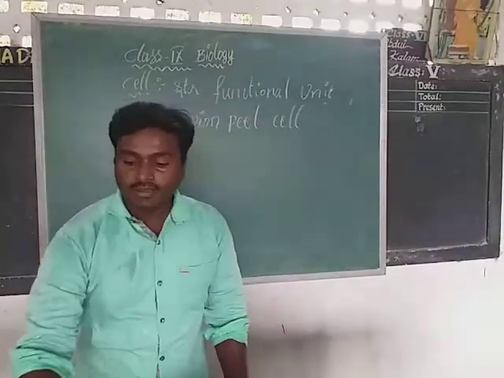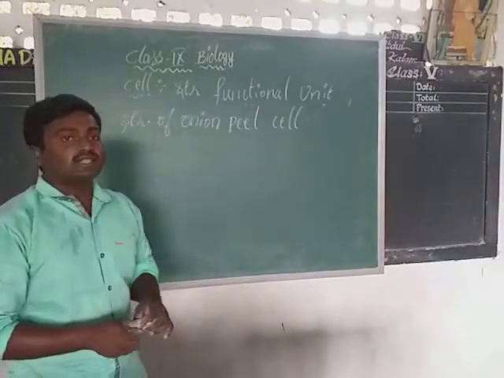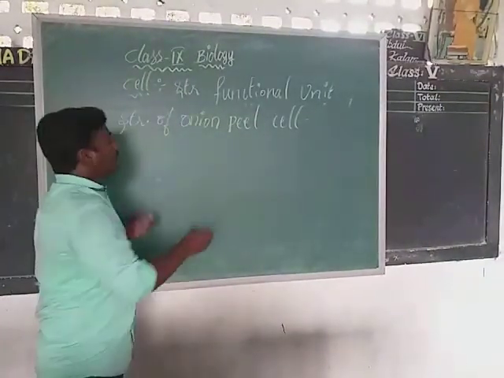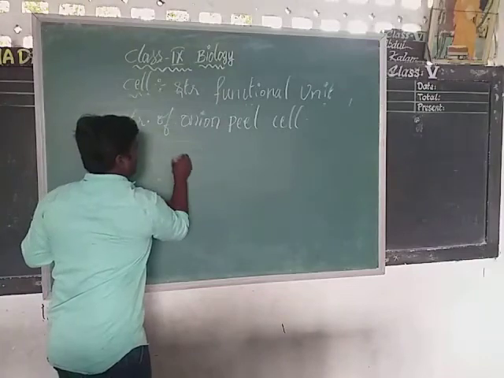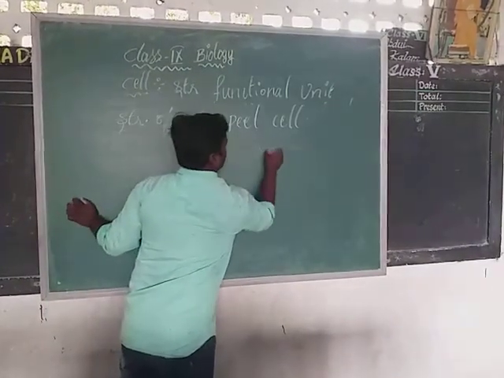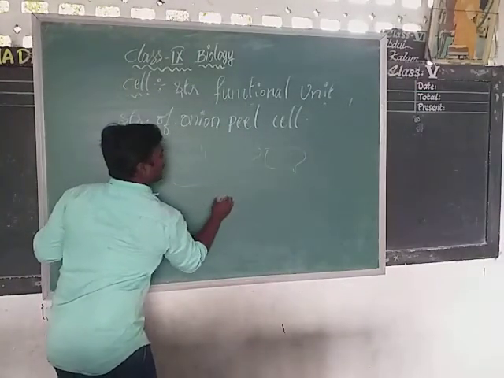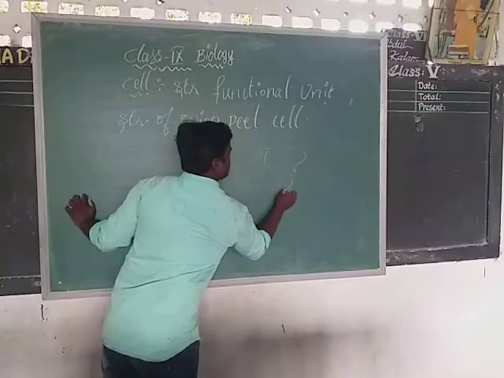Structure of onion peel cell. Which shaped structured cells did you observe last year? Rectangular shaped cells like this manner. Some cells we observed last year. In 8th class, we observed rectangular shaped onion peel cells.